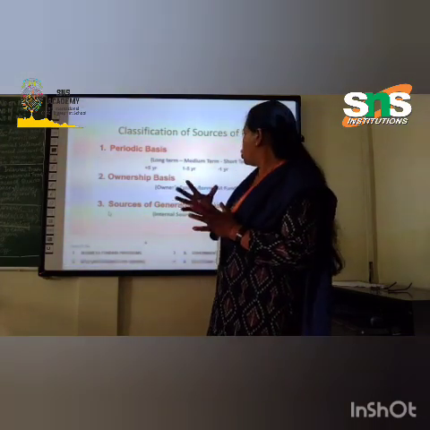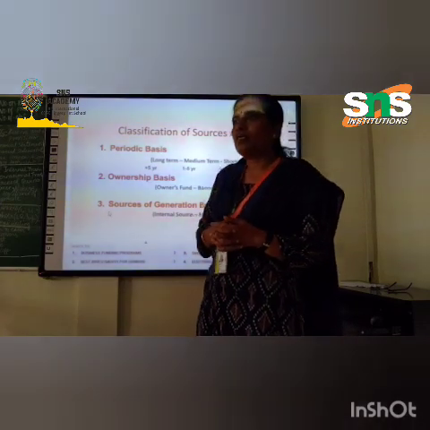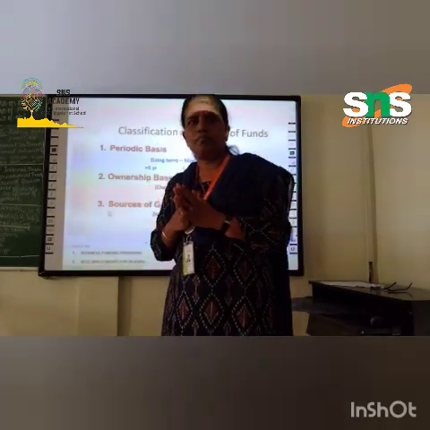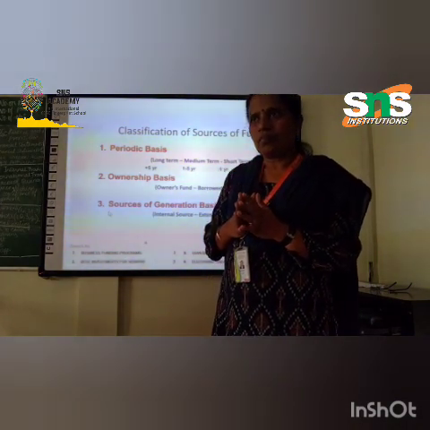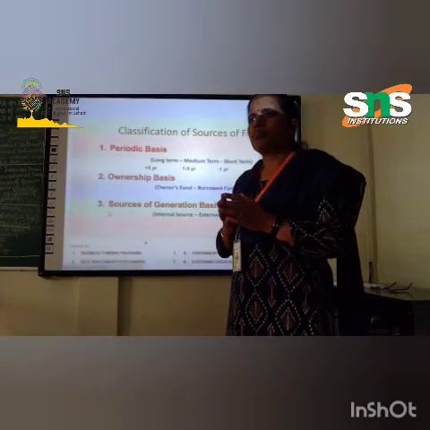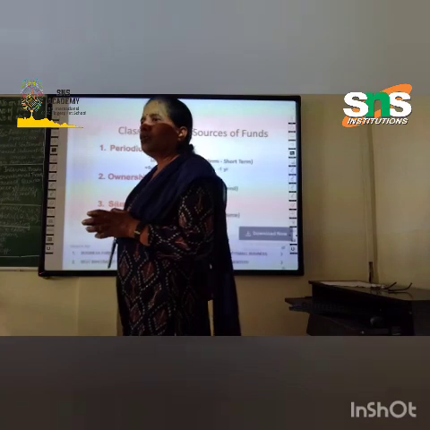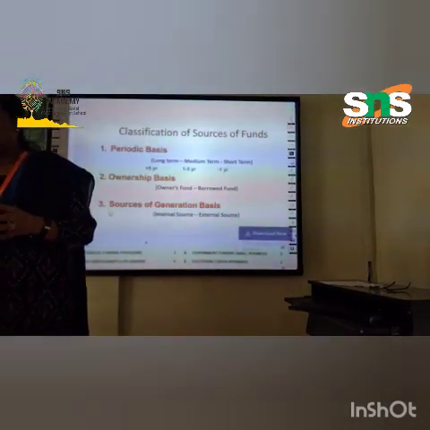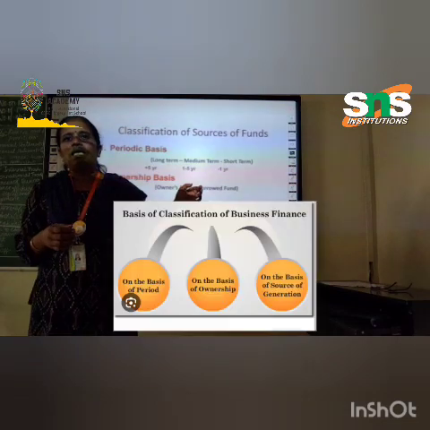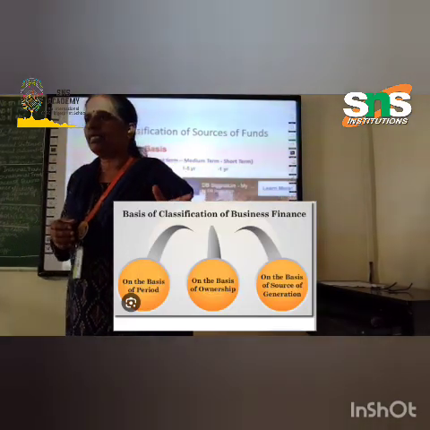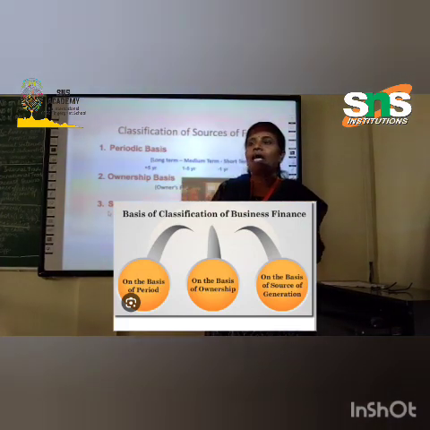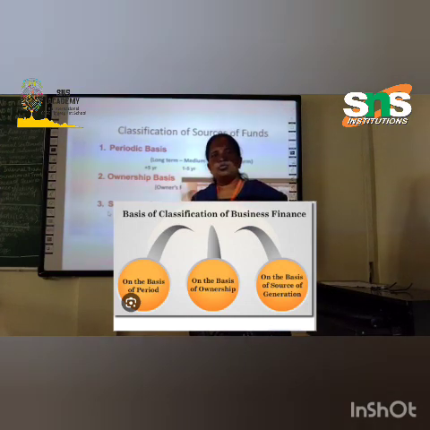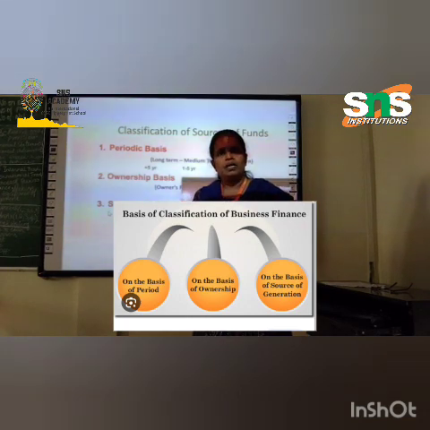And the last one is short term. It is available for 1 year. What are the short term finance sources? Trade credit, loans from commercial banks and commercial papers are some examples. They provide funds for a short duration, not exceeding 1 year. Short-term finance is available through treasury bills, public deposits and trade credit. Especially, short-term finance is used for working capital requirements, like the day-to-day activities of the business.